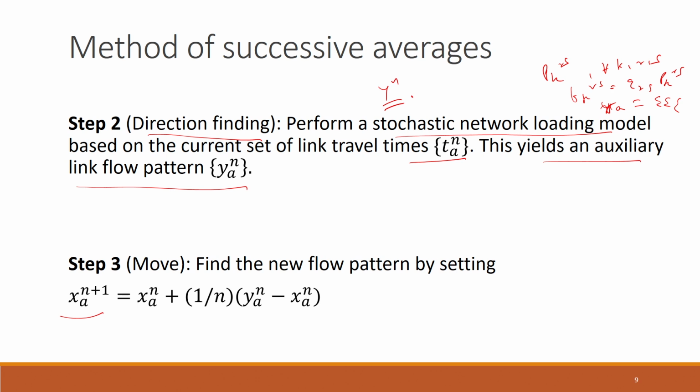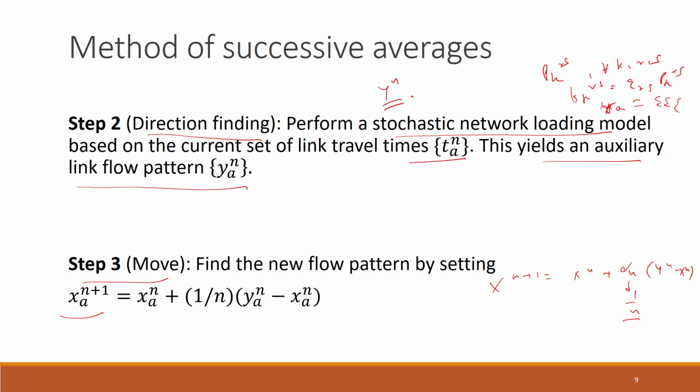Okay, so if you remember, this is the equation that x_(n+1) is equal to x_n plus alpha_n times (y_n minus x_n). Now alpha_n in this case we have decided to keep 1/n. So this is predetermined. So in the method of successive averages, or MSA, we don't need to do an additional step before this one to determine alpha_n. Since alpha_n is already given, now we can execute this step.